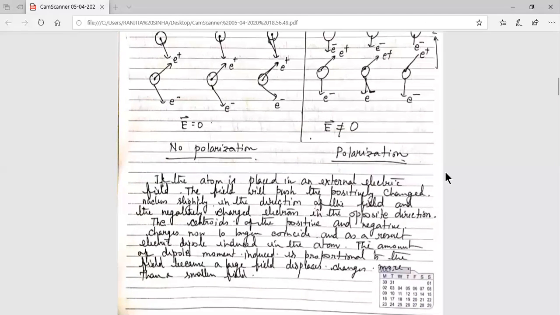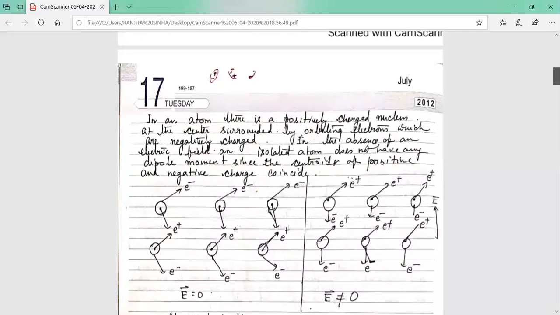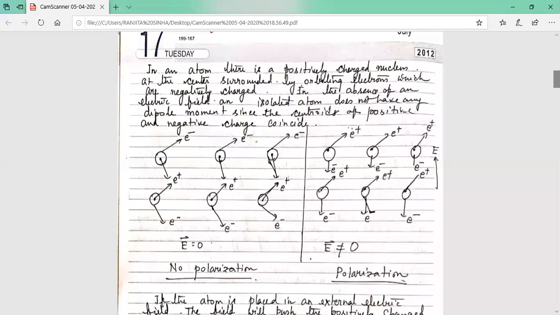So in this page, what we have discussed is the dipole moment of an isolated atom, the atom of one dielectric material. In a dielectric material, there are different atoms. If we consider one single atom of a dielectric material and place it in an electric field, then a dipole moment is induced inside it. For explaining that, we have considered only one atom, and it is similar for the other atoms also. So a dipole moment is induced in each atom.